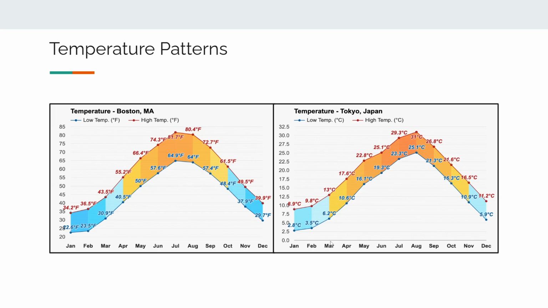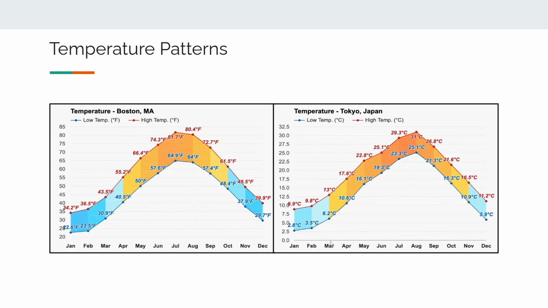Here we have two temperature graphs throughout the year. Unfortunately, they are in different measurements. One's in Celsius and one is in Fahrenheit. Blame the imperial system, I suppose. However, we can just roughly estimate these, using our understanding of where they are in the world. Tokyo is just a little bit warmer year-round than we are here in Massachusetts. Obviously, this is because they're closer to the equator, and not only do they receive more sunlight throughout the year, they also have a more direct sun angle for longer.